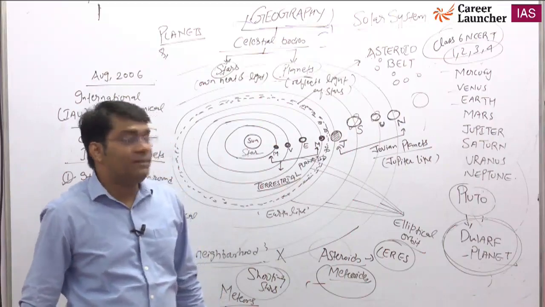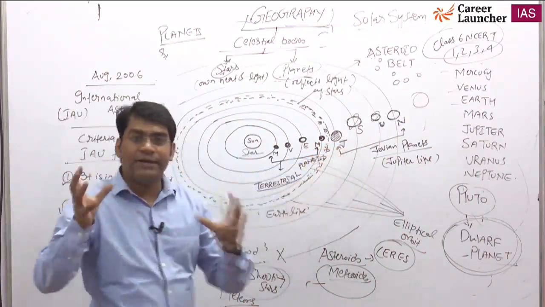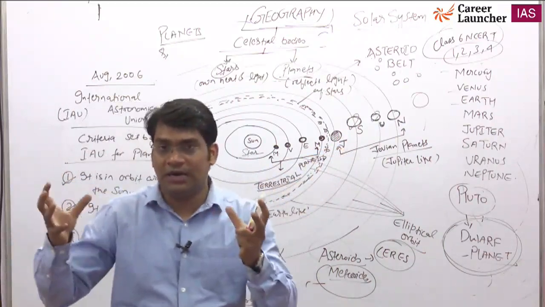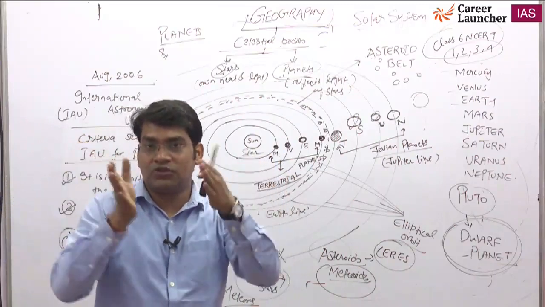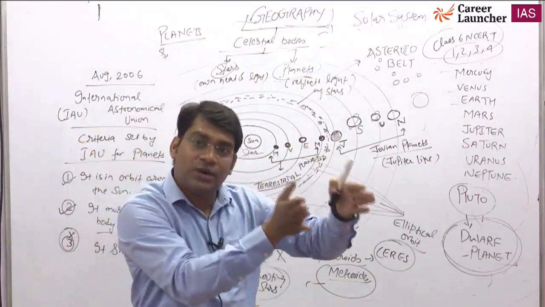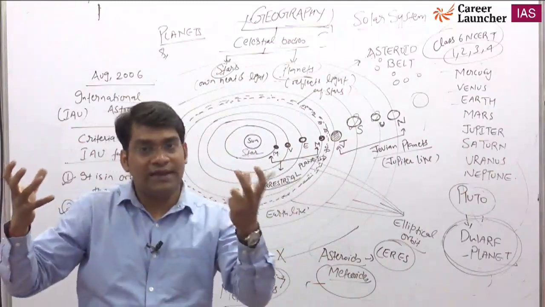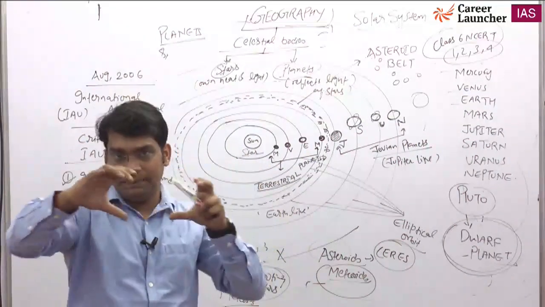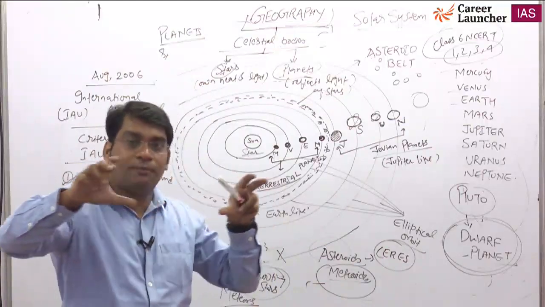Dibrugarh, one question, about gravitational pull. See, the gravity of Jupiter and the gravity of Mars counter each other, so the asteroid belt is neither attracted toward Jupiter nor toward Mars. Both gravities are balanced, and because of this the asteroids flow in a proper path.